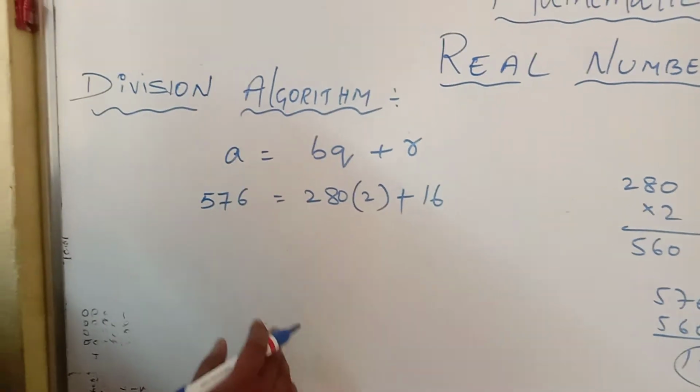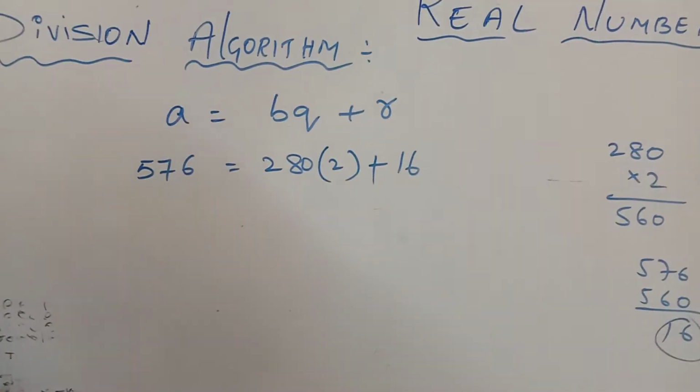Continue the process till you get the remainder value as 0.